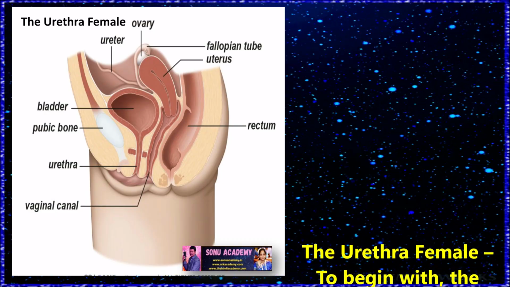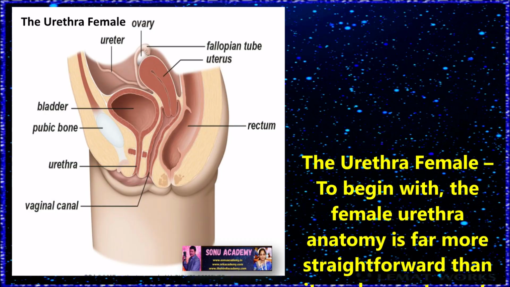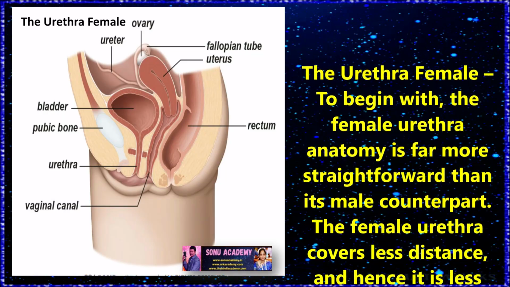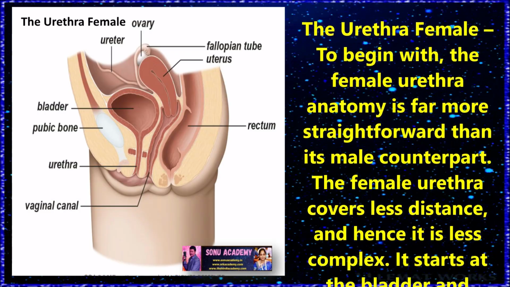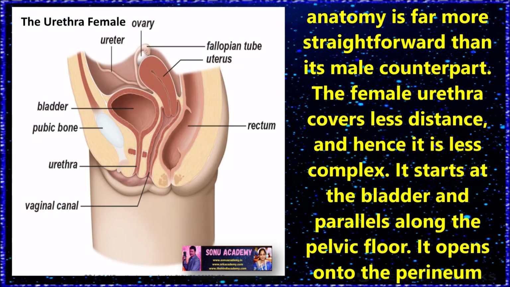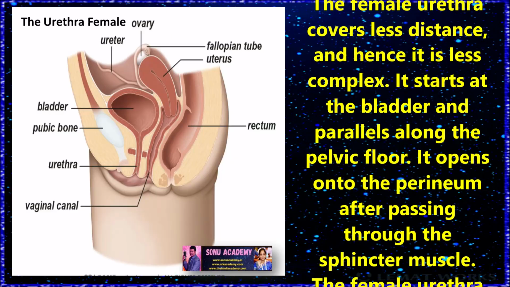Now let us discuss the female urethra. To begin with, the female urethra anatomy is far more straightforward than its male counterpart. The female urethra covers less distance and hence is less complex. It starts at the bladder and parallels along the pelvic floor.